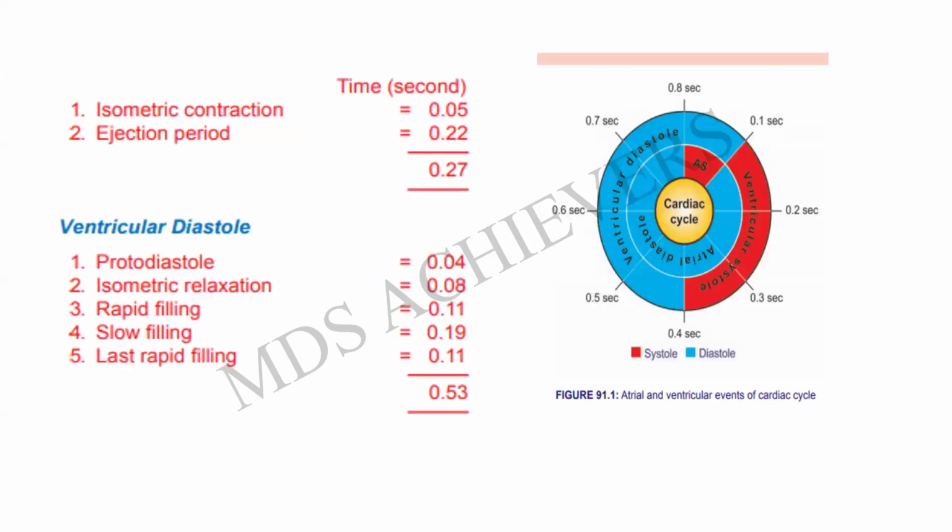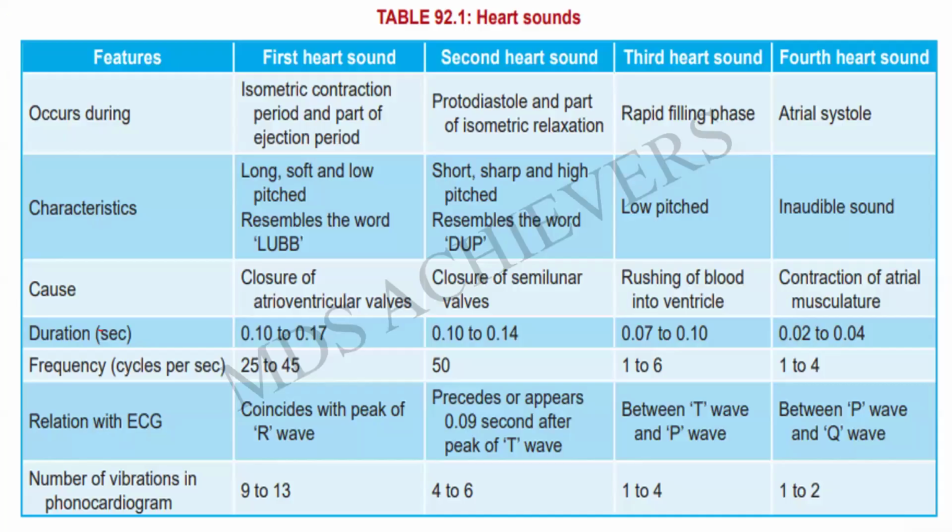The isometric contraction lasts about 0.05 and the ejection period about 0.22, so totally 0.27. Ventricular diastole: protodiastole 0.04, isometric relaxation 0.08, rapid filling 0.11, slow filling 0.19, and the last rapid filling 0.11, about 0.53 seconds. So totally we get about 0.8 seconds.